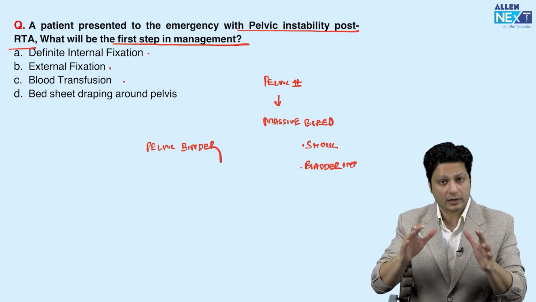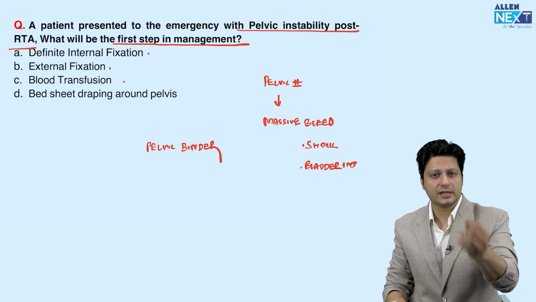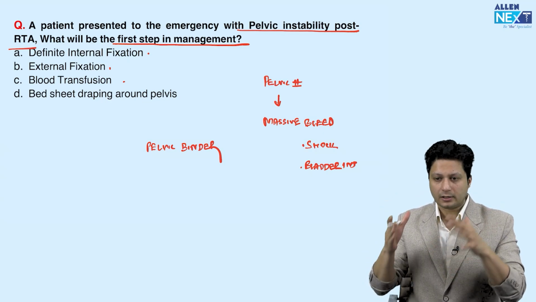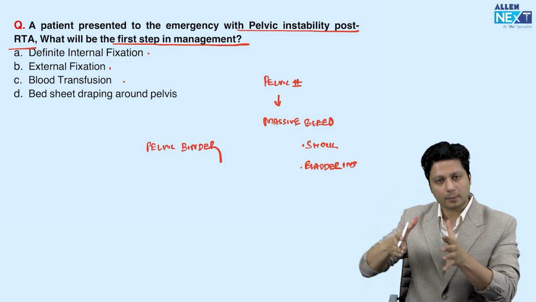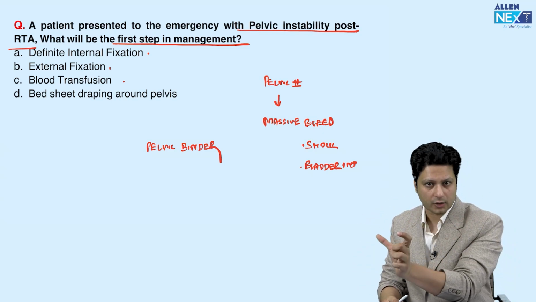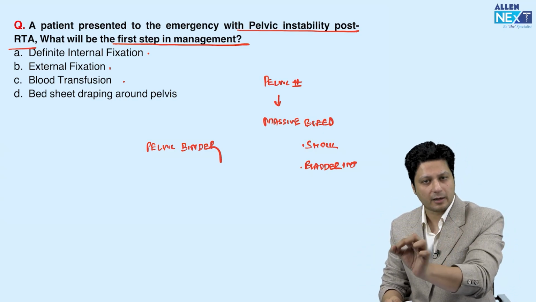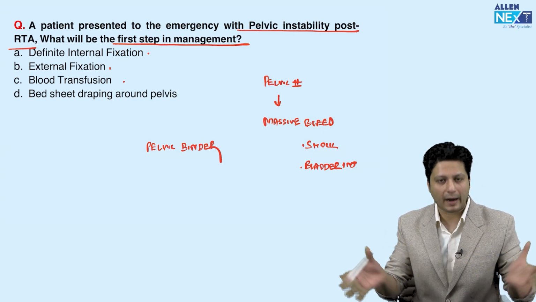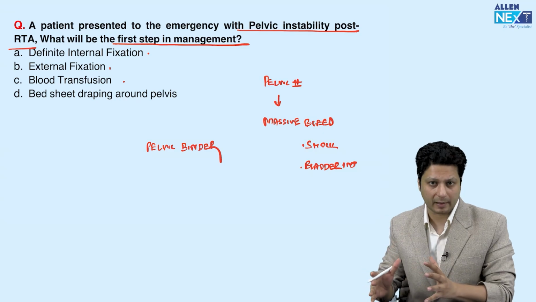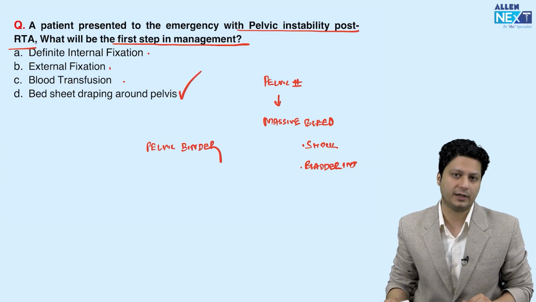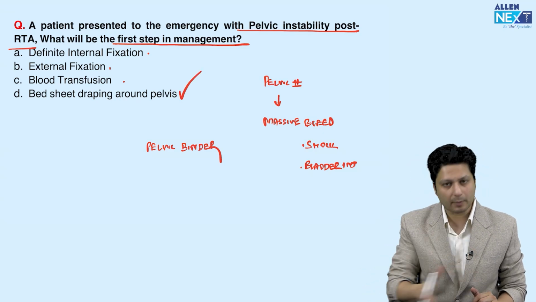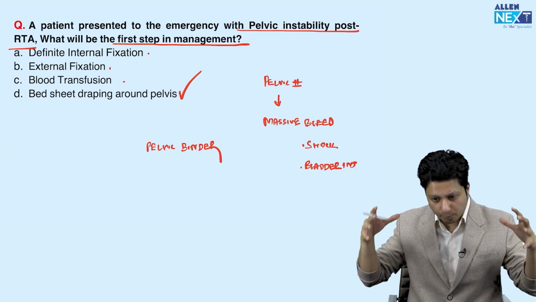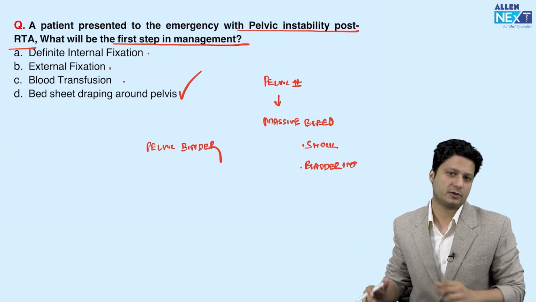Blood transfusion, obviously, yes. Once you see the patient is in shock, you will get the blood arranged to replace the massive blood loss. But again, the question remains the same: what is the first thing that you will do? The first thing is to bind the pelvis. And if you do not have a pelvic binder, then drape a bed sheet around and apply compression at the pelvic bones in order to prevent bleeding from these cancellous bones.